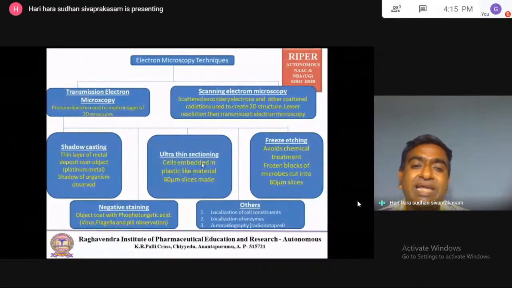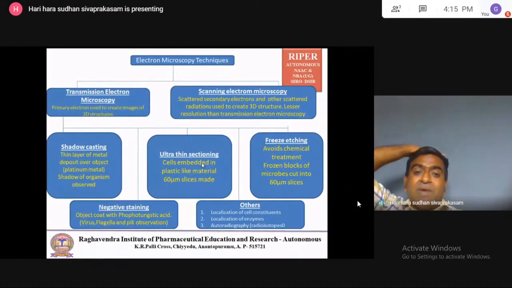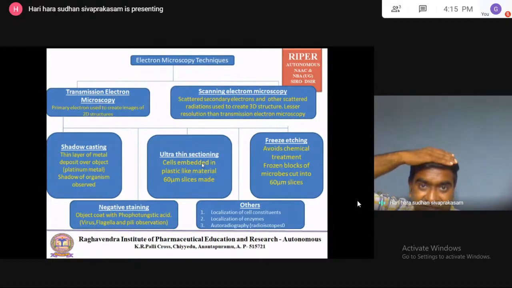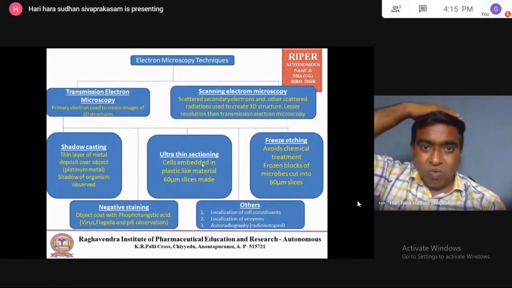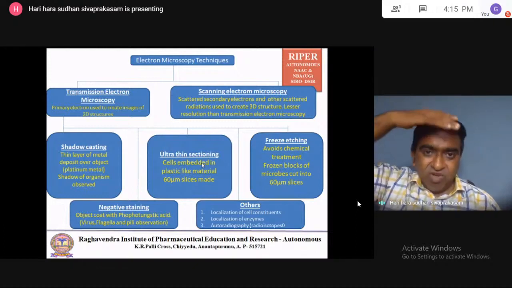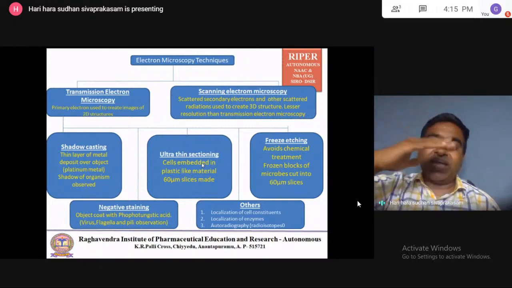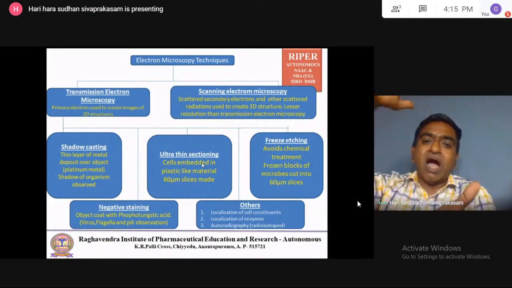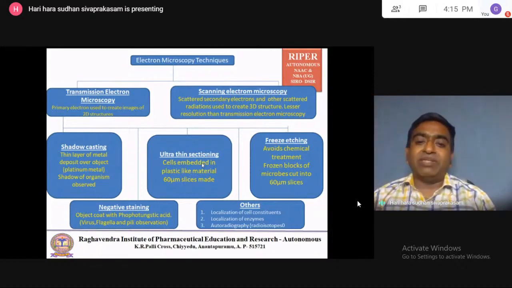So you might have seen an MRI scan of the head. One section of the head is taken first, then another section, a third, a fourth, a fifth section of the head. All the scans are put together, so the whole brain can be generated.